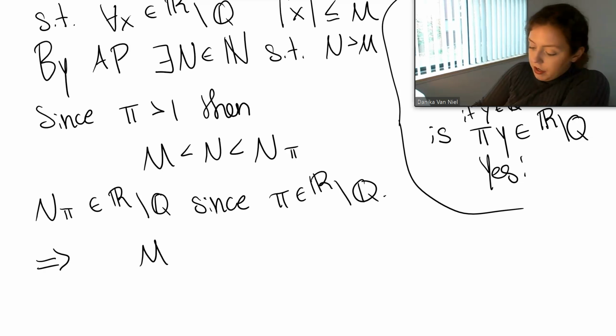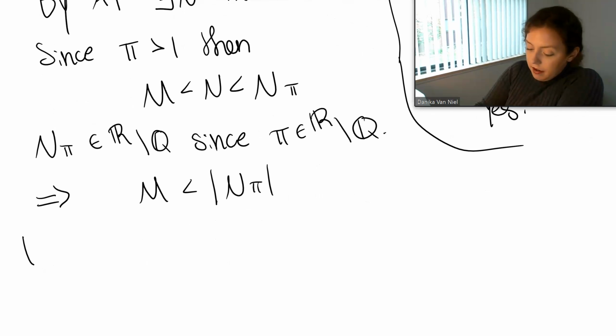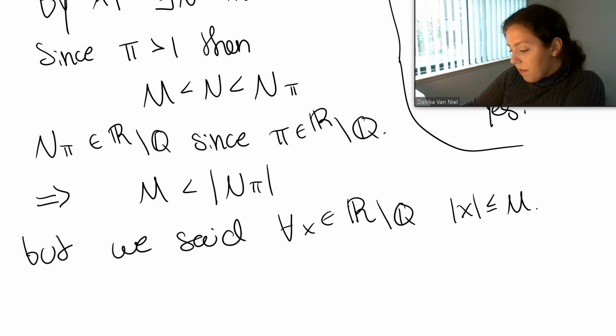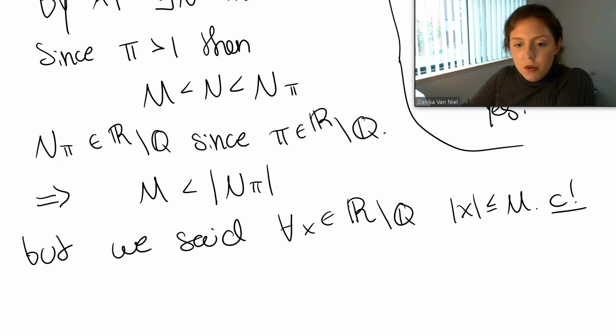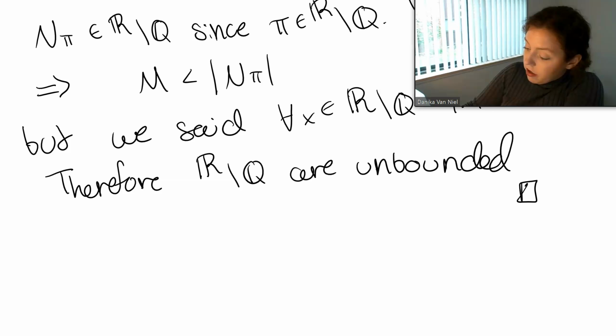Okay, so then m is less than absolute value of n times pi. But we said for all x in the irrationals, absolute value of x is less than or equal to m. Contradiction! Woohoo! The irrationals are unbounded. Please, please, please, please, please don't forget to write your conclusion.